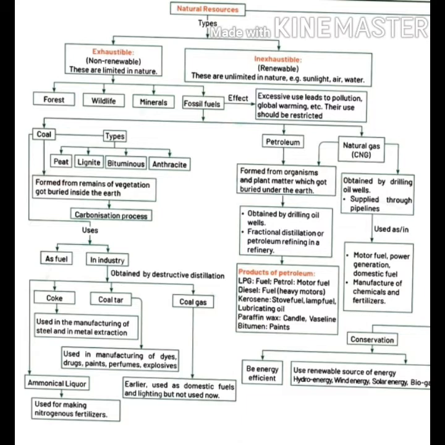Now come to petroleum. Petroleum is formed from the organisms and plant matter which got buried under the earth, and this is obtained by drilling oil wells, and refining is done by fractional distillation or petroleum refining in a refinery. And the products of petroleum are also very important.